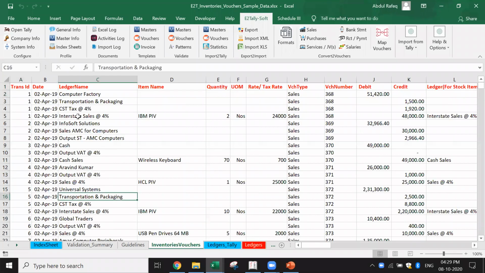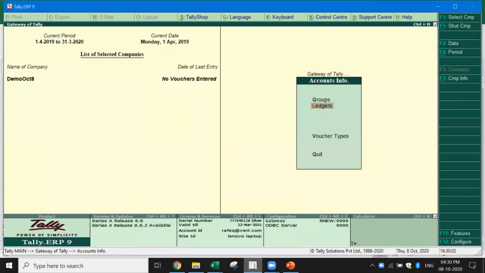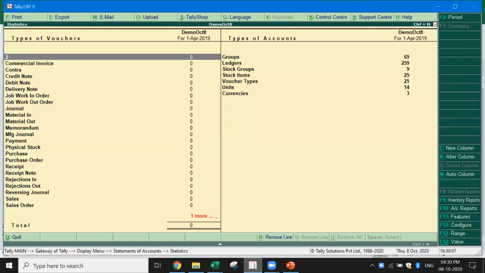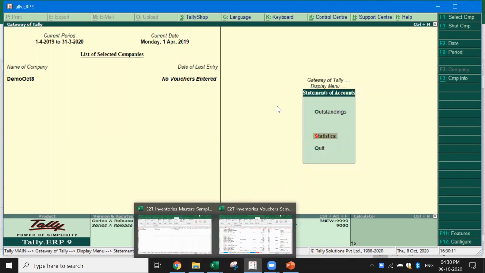This is the data we had. Now we got all this computer, this one. I'm going to import this data. Let me just check once again. I've got DSS, so it means there are no vouchers here. Now I'm going to import the masters.